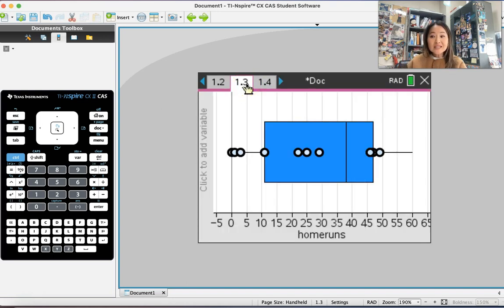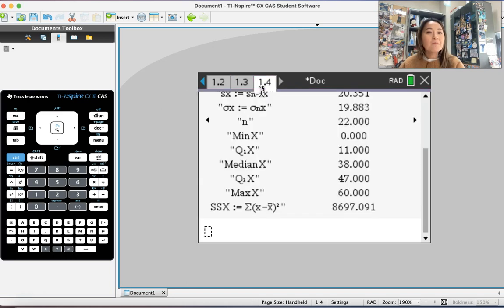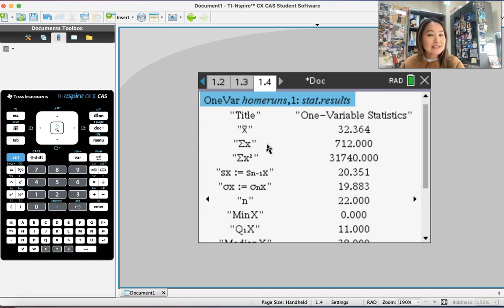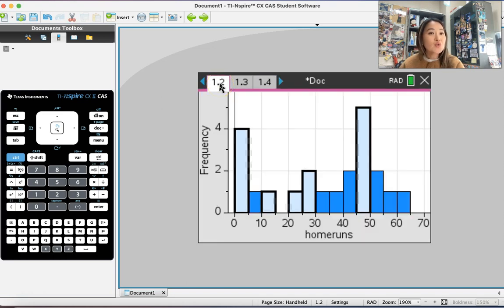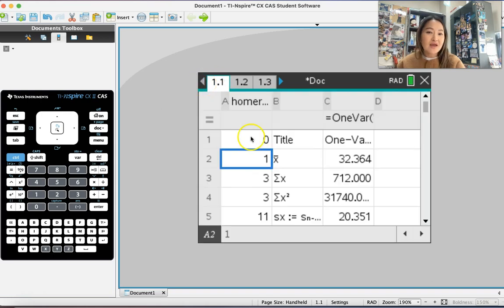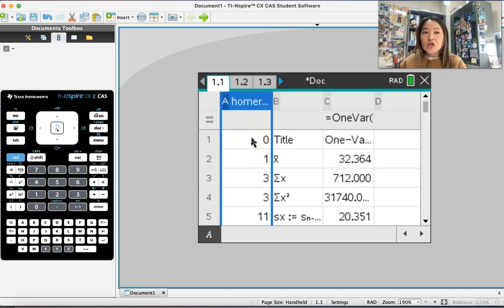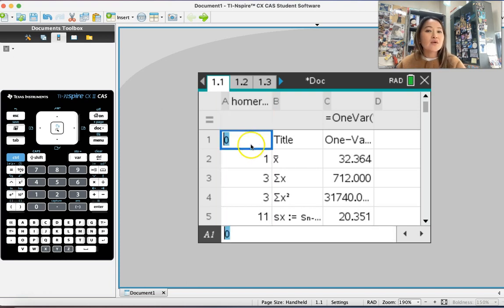Okay, so that's that. So we learned three things: box plot, or stem and leaf, one variable statistics, how to run that. You also learned how to do a histogram and frequency. Of course, there's a lot of nuanced things you can do with this, and I want you to figure that out. I know that you're much more savvy than I am. Later, when we have to do our project, you're going to have to play around with it and represent the data the best way you think fits. And we also learned how to enter data.